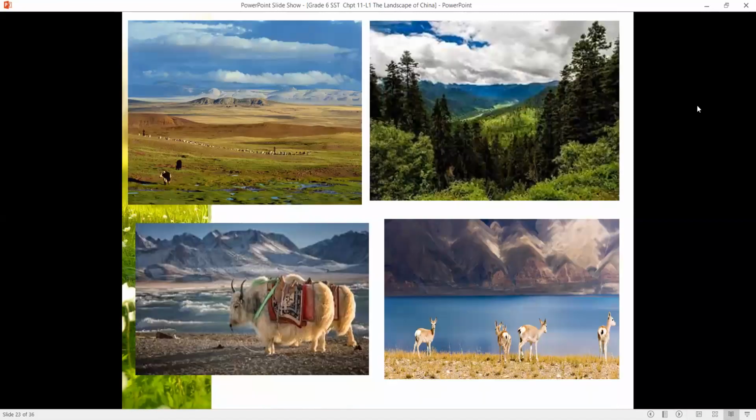So these are some beautiful pictures of Tibet. This is one of my dreams, to go to this place. It's really, really beautiful, children. And this is exactly the color that it is in reality.